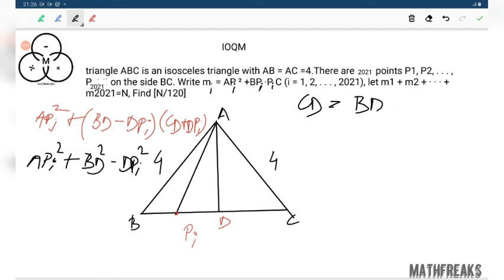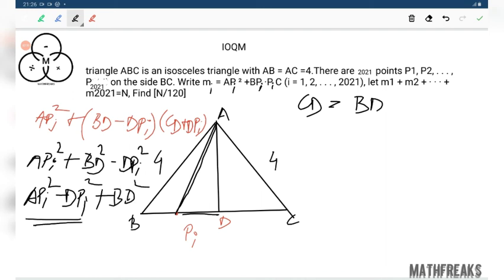Now just see AP square and DP square. AP square minus DP square plus BD square. This part is what? AD square. AD square plus BD square.